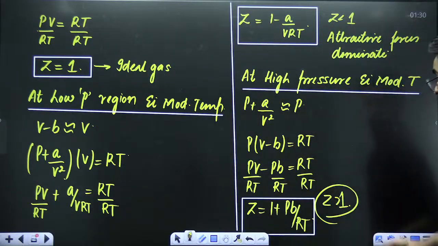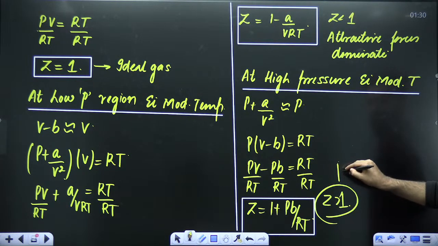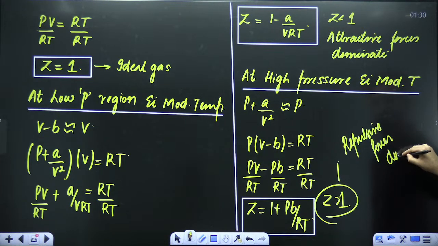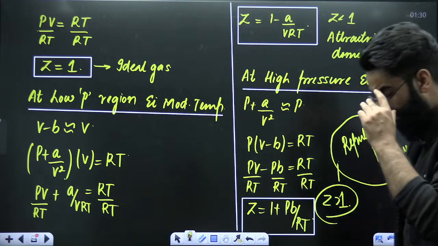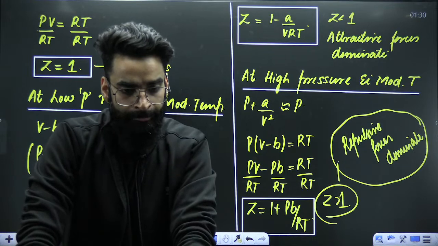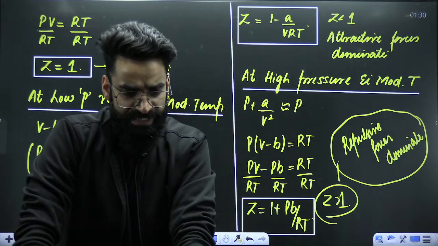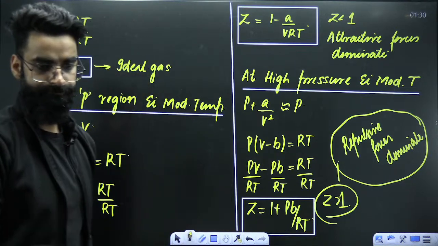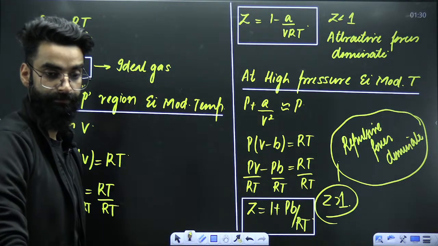And you know if the value of Z is greater than 1, which forces dominate? I would directly say repulsive forces dominate. Repulsive forces dominate. Is this part clear to you? Quickly, is this part clear? All right. I hope this is clear to everyone.